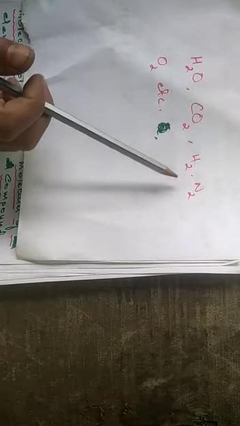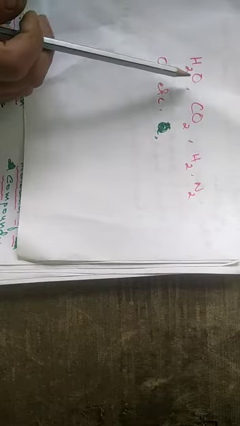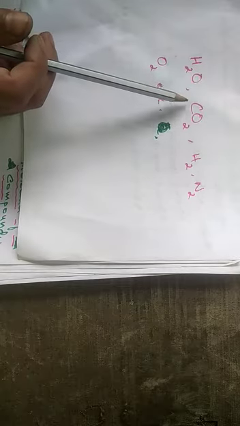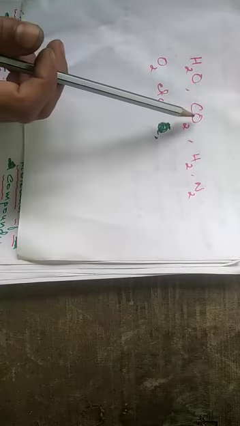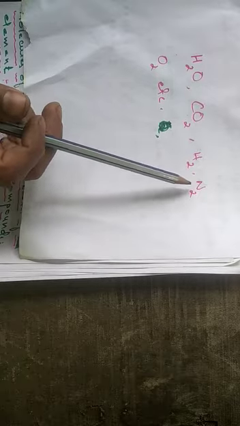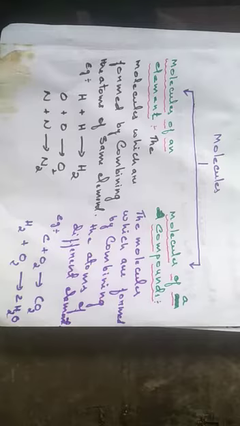For example, water, carbon dioxide, hydrogen, nitrogen, oxygen, etc. Hydrogen atoms combine together with oxygen and form water. This shows the property of water. Carbon combines with oxygen and forms carbon dioxide, which shows the property of carbon dioxide. Hydrogen atoms combine with another hydrogen, forming H2. The same thing with nitrogen and oxygen, and this shows the property. So this type of substance we call molecules.